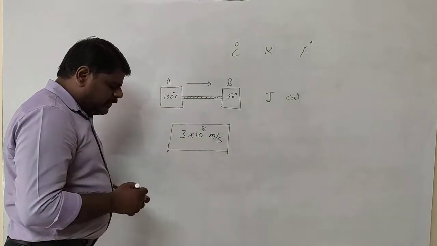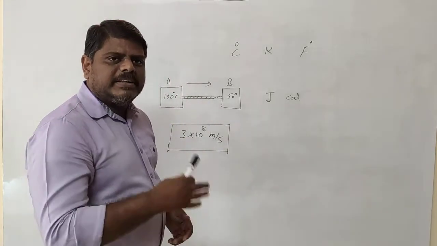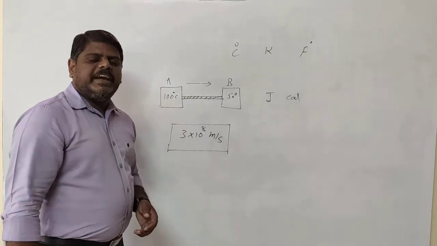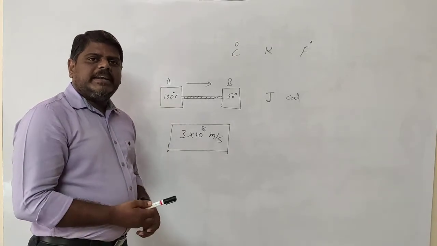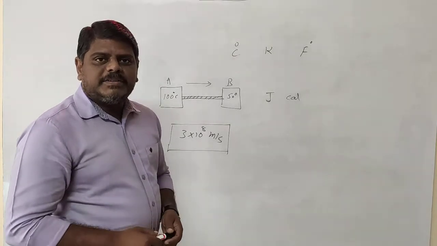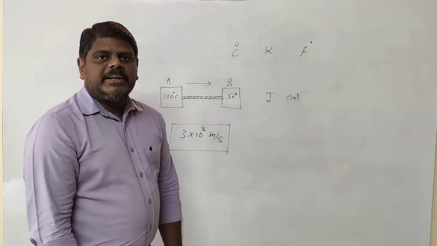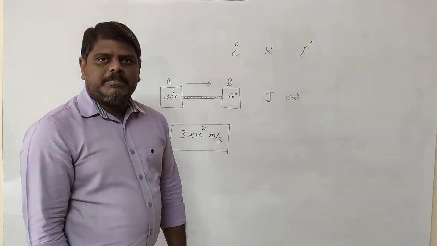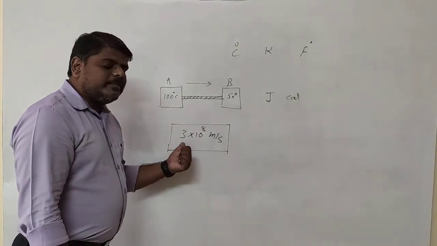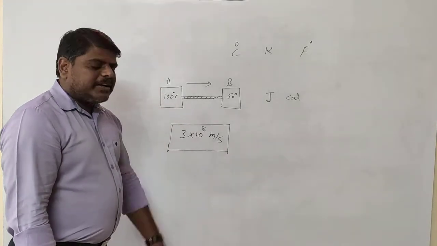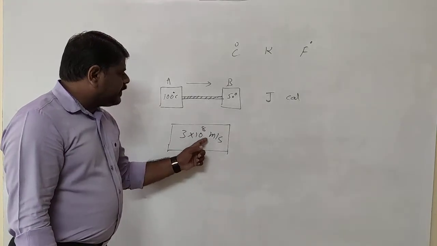Even light travels in the form of electromagnetic radiation. When explaining the nature of light, one of the scientists, Maxwell, explained the nature of light based on his electromagnetic wave theory. That is also accepted here. So the electromagnetic wave will travel at 3 into 10 to the power of 8 meters per second.